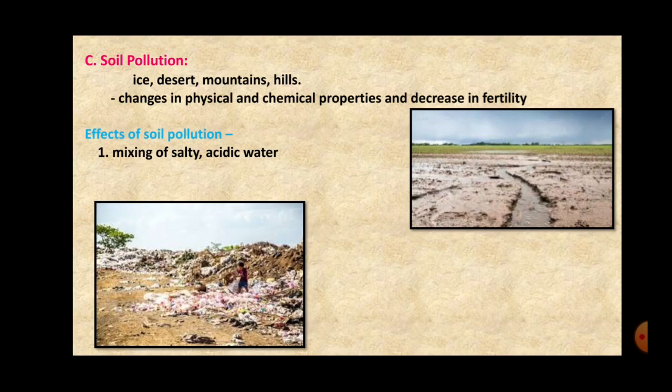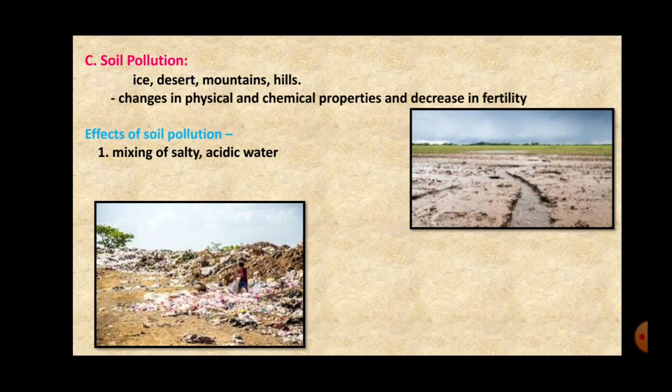Now, as we had studied the effects of water pollution, similarly there are adverse effects of soil pollution also. So the very first one is the soil fertility decreases due to mixing of salt and acidic water from the industry. The fertility of the soil decreases. It can be due to the water which is thrown away from the industry. It can have acidic nature, it can have salts in it, it can have heavy metals in it. So all this decreases the fertility of the soil.